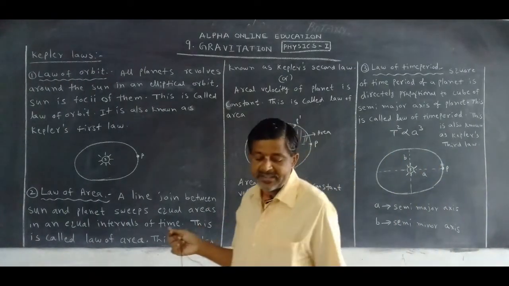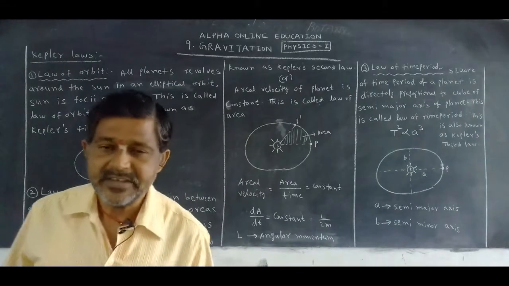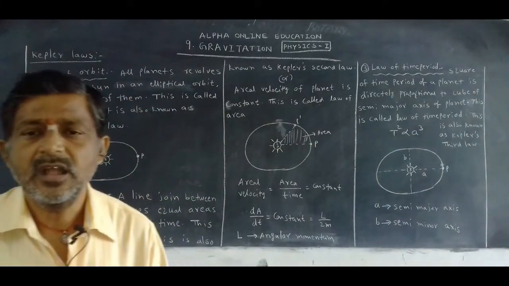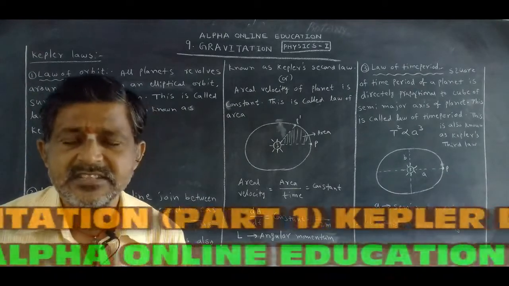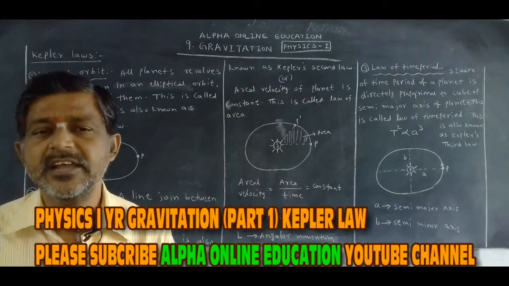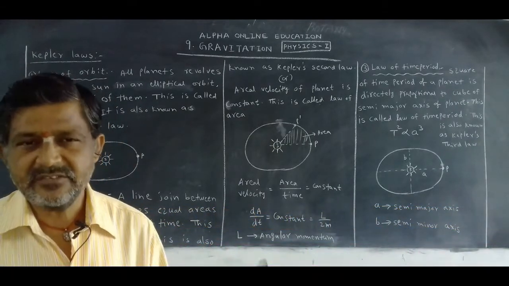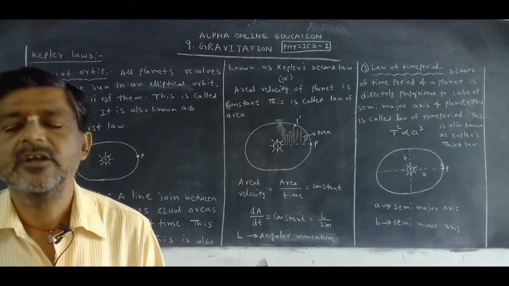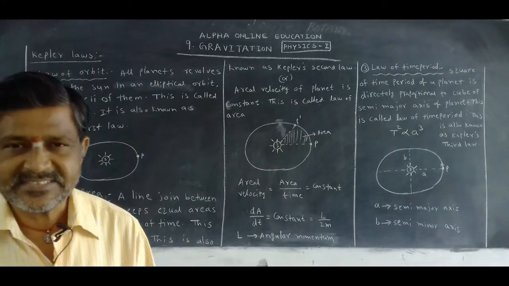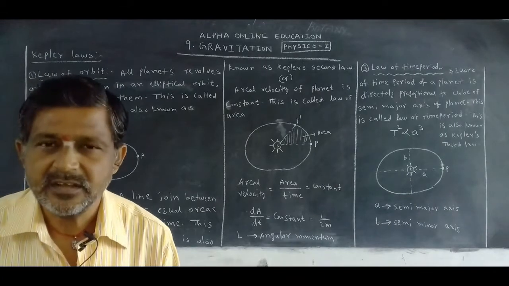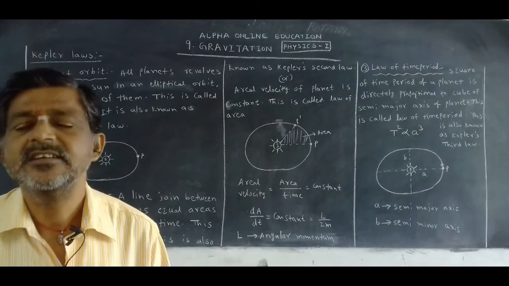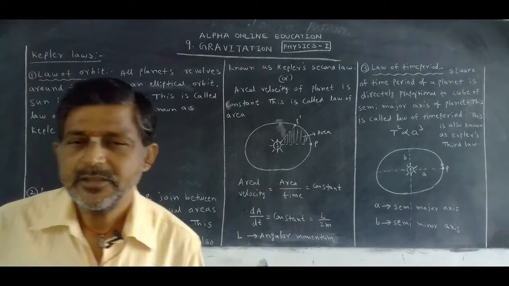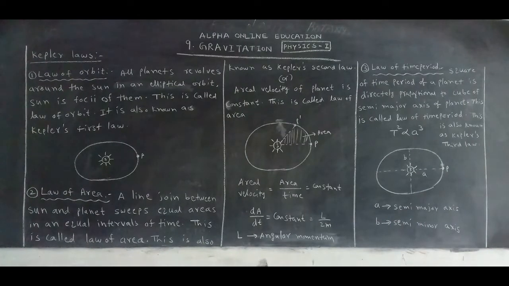Okay, totally how many laws were explained by Kepler? Three laws. The first law is called the law of orbit. The second one is called the law of area. And the third one is called the law of time period. This is a very important question in this chapter for 4 marks. How can we get this in the examination? Write the Kepler laws, or write and explain Kepler's laws. For each law, you must draw the diagram. If you draw a diagram, it looks very good.